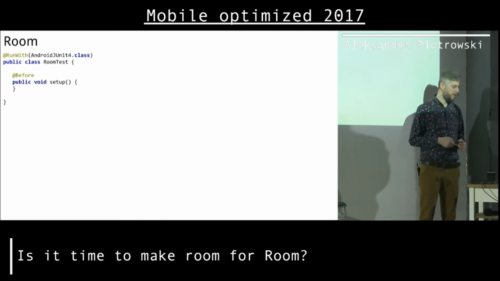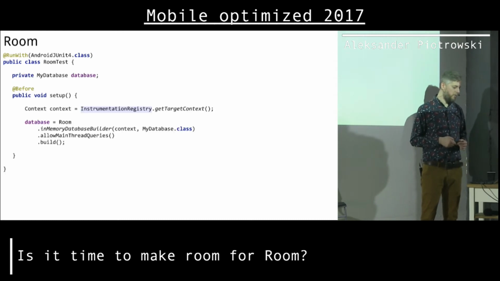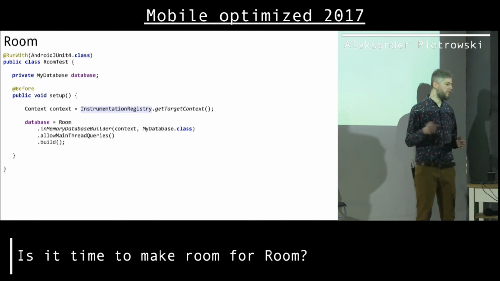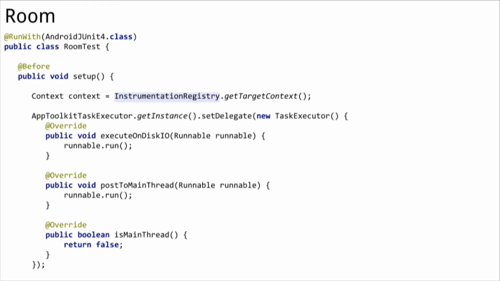Okay, so it has to be run by Android JUnit Runner 4. We need, of course, to create our database. What's cool with Room is that they support this in-memory database, which is super fast. And we don't have to delete the database after each test, because it's in memory, okay? So basically 2 lines, and then we can write our tests.